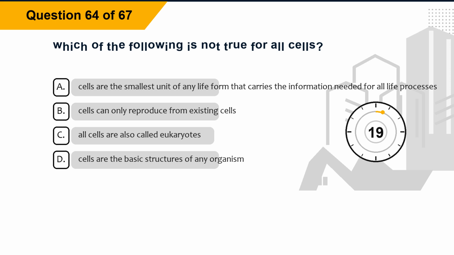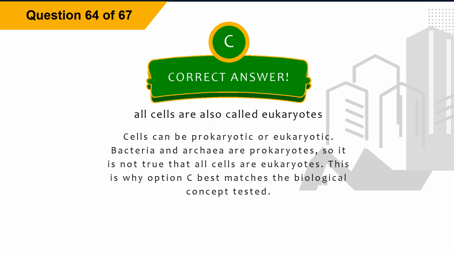Question 64. Which of the following is not true for all cells? Option A. Cells are the smallest unit of any life form that carries the information needed for all life processes. Option B. Cells can only reproduce from existing cells. Option C. All cells are also called eukaryotes. Option D. Cells are the basic structures of any organism. The correct answer is option C. All cells are also called eukaryotes. Explanation. Cells can be prokaryotic or eukaryotic. Bacteria and archaea are prokaryotes, so it is not true that all cells are eukaryotes. This is why option C best matches the biological concept tested.